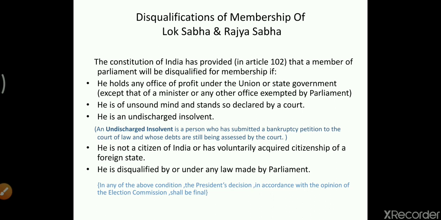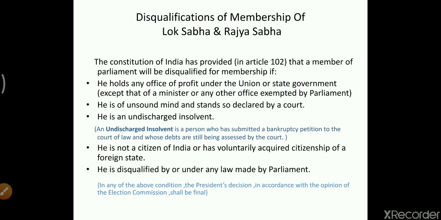Then next, if he is of unsound mind and stands so declared by a court. If a court has declared that the person is not mentally sound, or is mentally challenged, or facing some problem emotionally or mentally, in such a case, if it is declared by the court, the person will be disqualified.